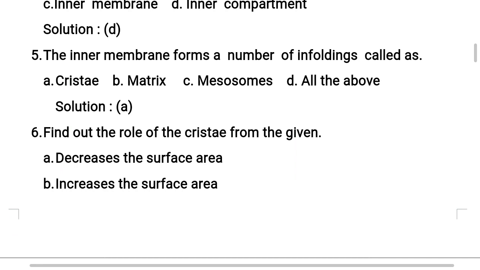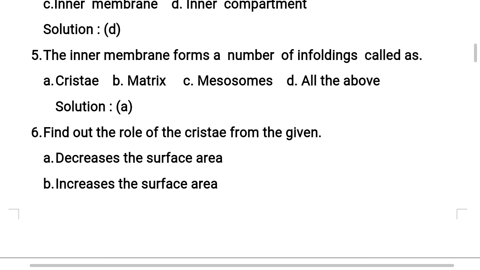The inner membrane also forms a number of enfoldings called cristae, singular crista. Those help to increase the surface area. So the correct answer is option A, cristae, the enfoldings of the inner membrane of mitochondrion.